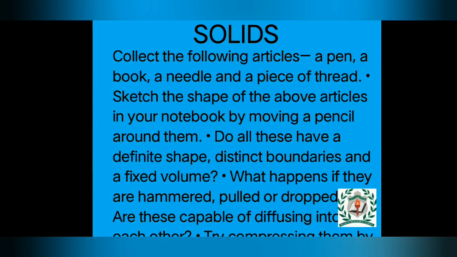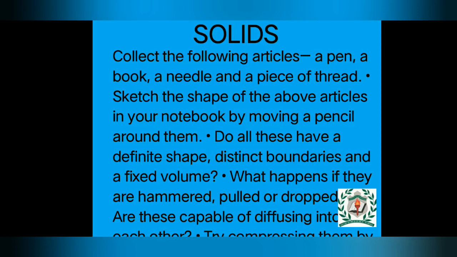You might already know what a solid is. Collect some materials like a pen, a book, a needle and a piece of thread. Do all of these have a definite shape, distinct boundaries and a fixed volume? What would happen if they are hammered, pulled or dropped? Are they capable of diffusing into each other? No. From this we come to know that solids have a definite shape and a definite volume.